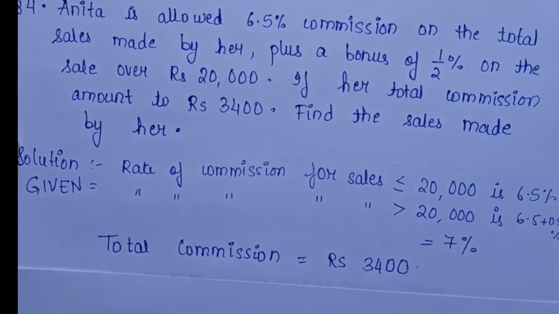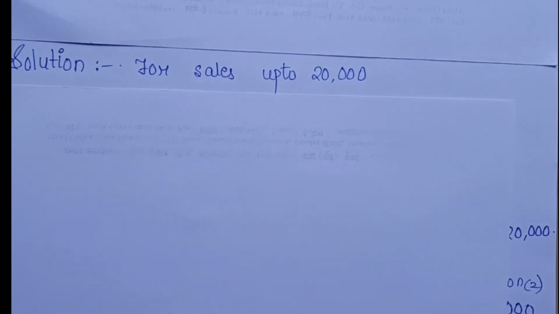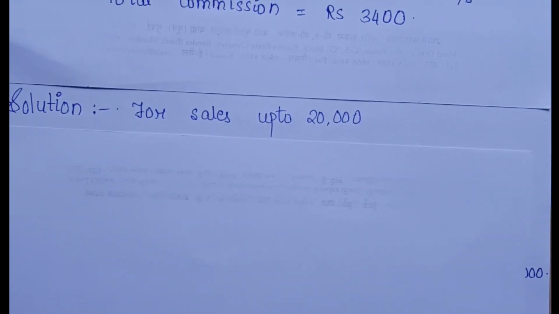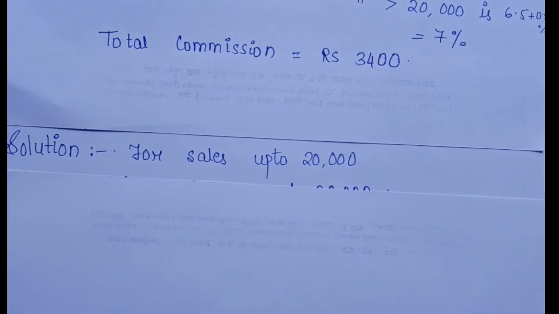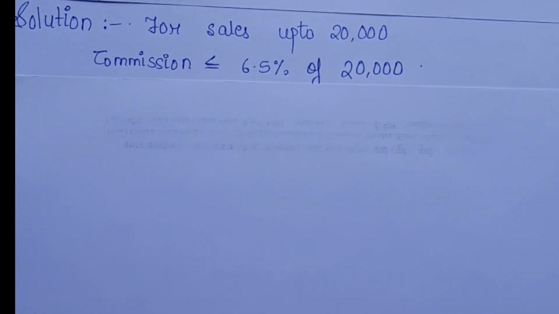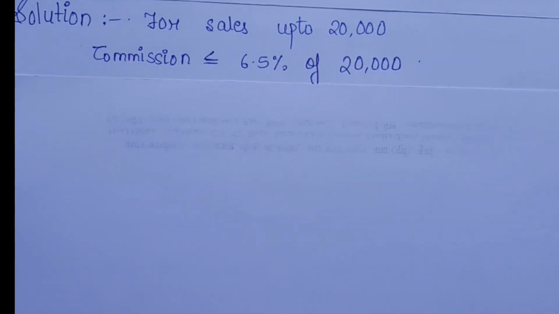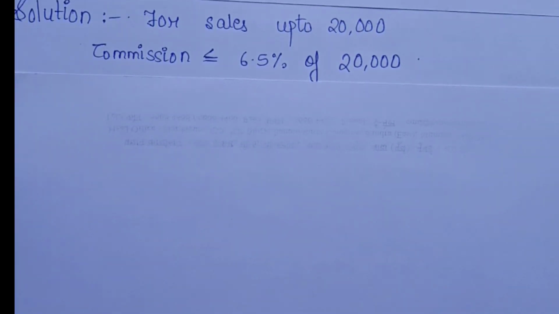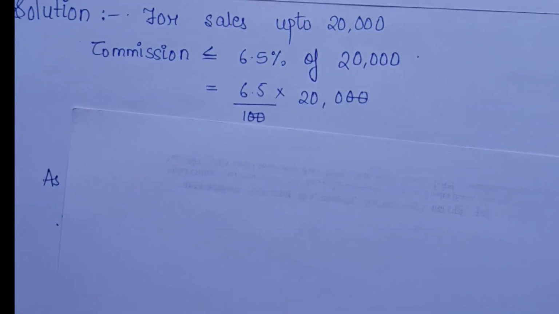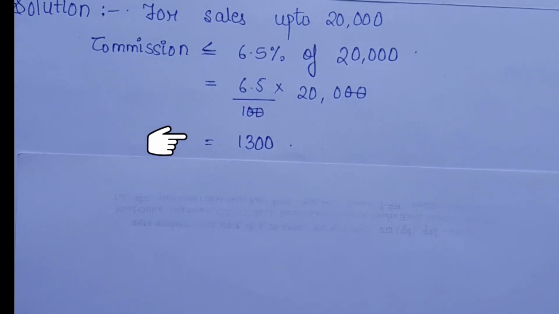Okay, so what do we know for sales up to 20,000? Suppose the sales made by her were less than 20,000, and what will be the commission for the sales up to 20,000? Your commission will not exceed 6.5% of 20,000. Let us calculate what the 6.5% of 20,000 is. After the calculation, you can see the answer that we get is 1,300.